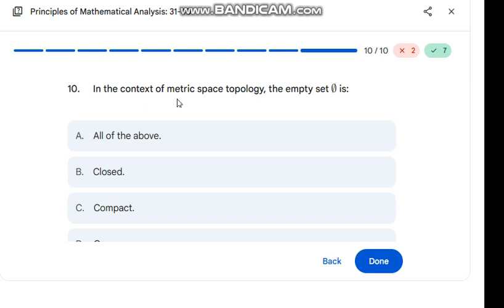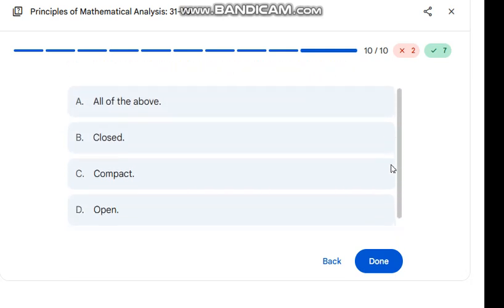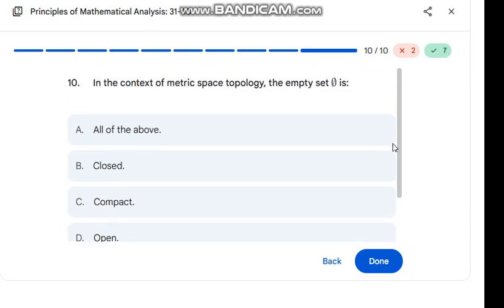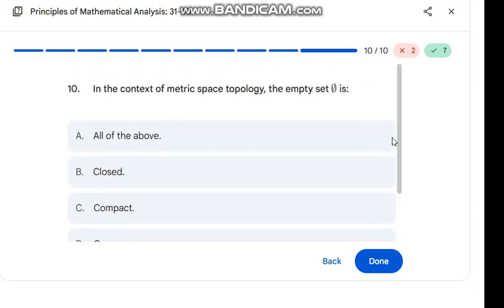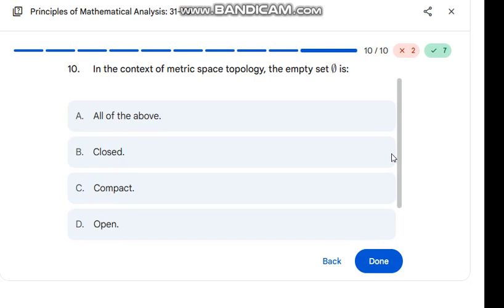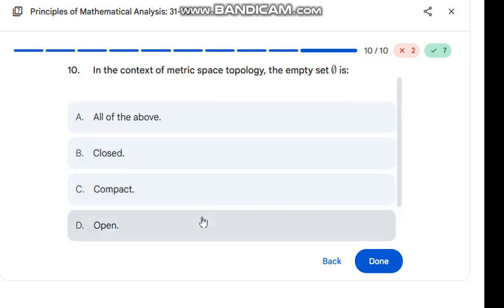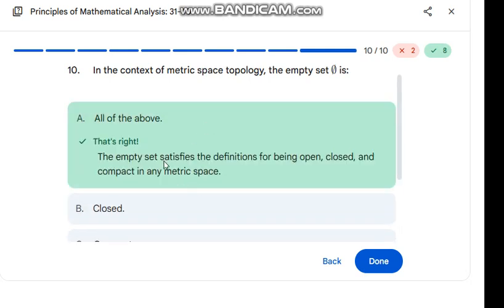In the context of metric space topology, the empty set is closed, compact, open. The empty set is closed, compact, open. I think all of the below. Yes, the empty set satisfies all of them.